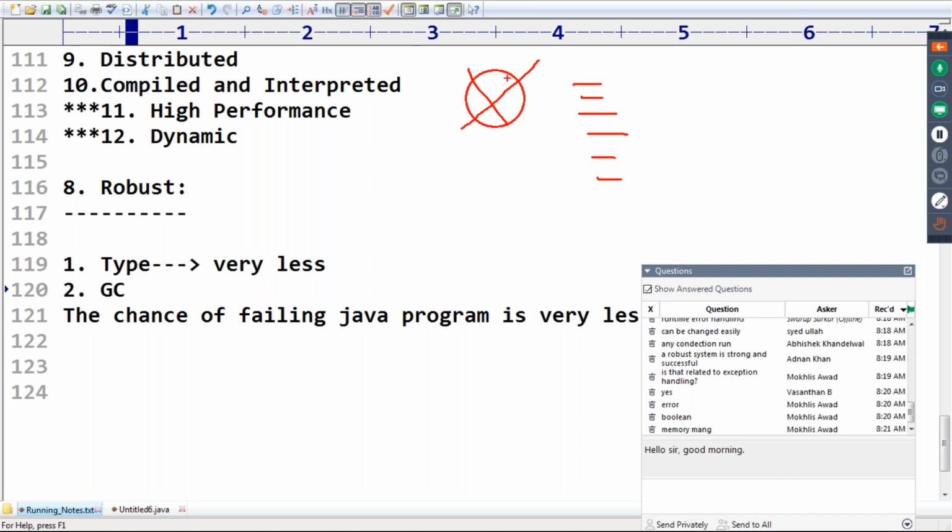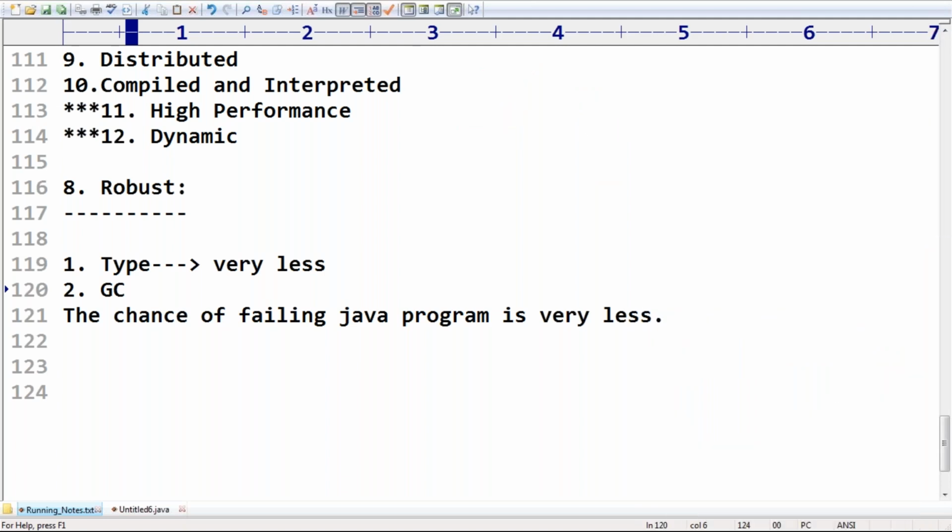Remember, that's why with respect to memory, the chance of failing a Java program with memory problems is very less, because of garbage collector. So memory related problems mostly won't be there. Type related problems mostly won't be there.